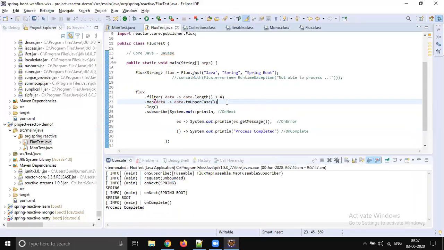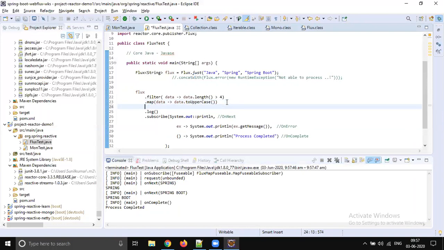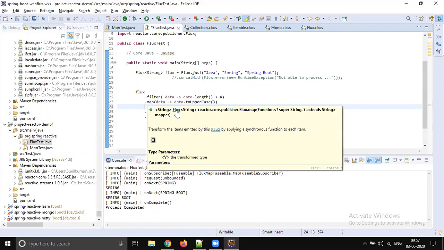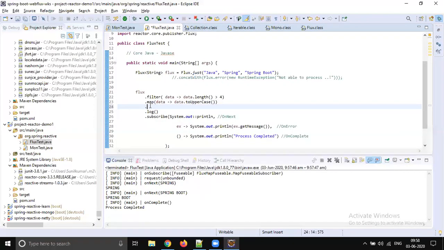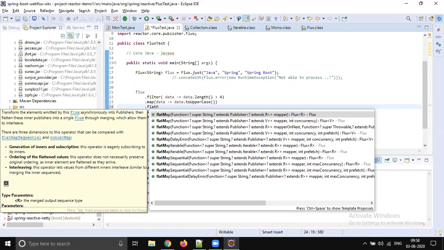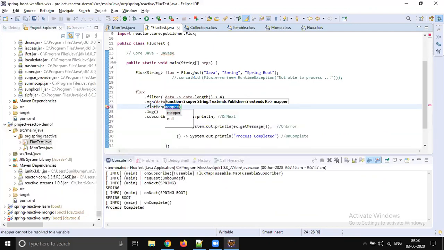The difference between map and flat map: map should always return the same type. If you put the mouse on it, the return type is Flux of String. But by using flat map, we can return anything. That is an extra benefit we get with flat map, because you can have Flux of Flux, Mono of Mono, or collection of collection.